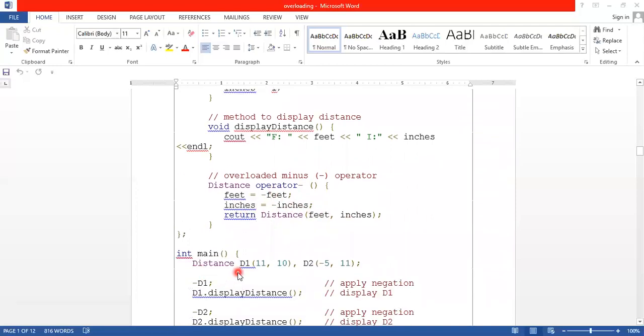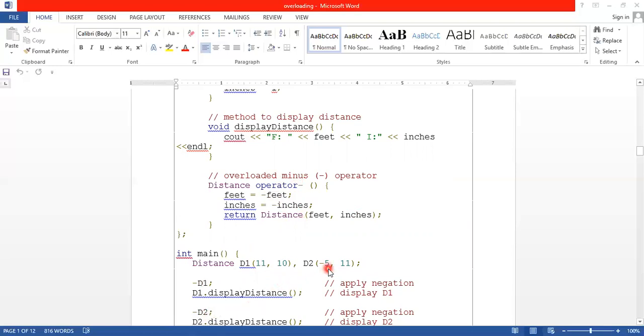So under main, we declare the object D1, which has two parameters, the values 11 and 10, and D2 equal to minus 11 and minus 5. Okay. Therefore minus D1. So minus D1 means it is passed to the operator. Its values are changed, that is 11 becomes minus 11 and 10 becomes minus 10. Similarly minus D2.